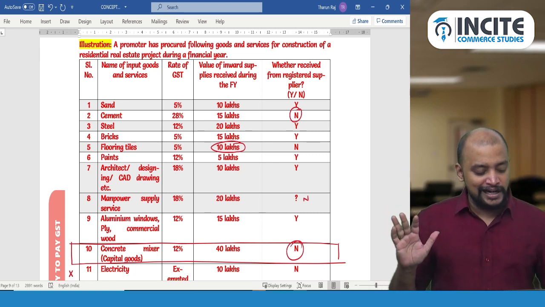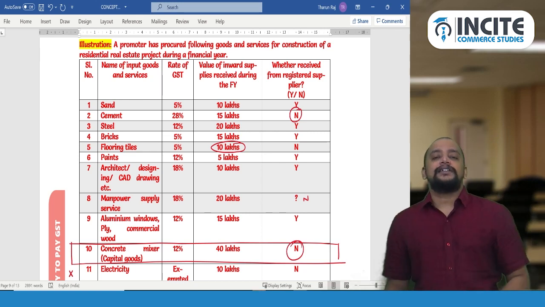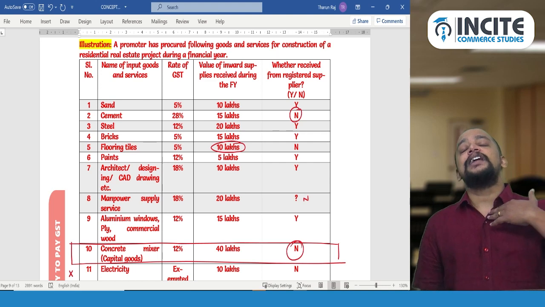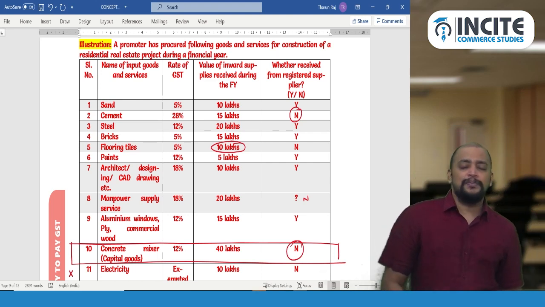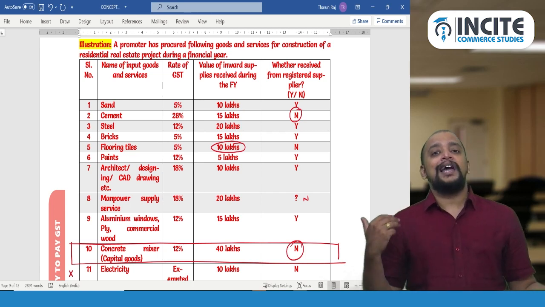So 120 lakhs into 5% is what? 6 lakhs. So on that 6 lakhs, you need to pay GST at what rate? Don't see which product it is. 18% flat. Don't see which rate it is. So there are multiple rates, but you don't have to see which rate it is. So flat 18%. So 1 lakh 8,000.